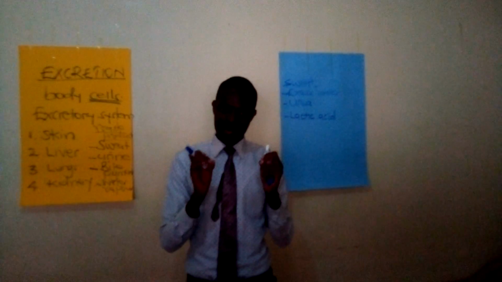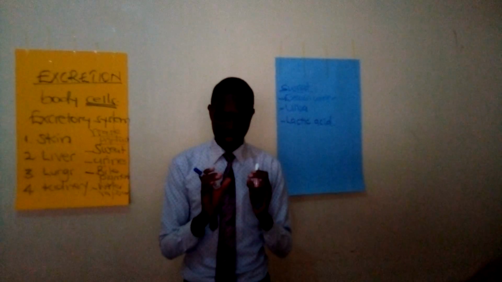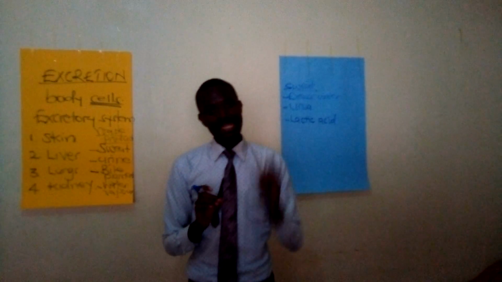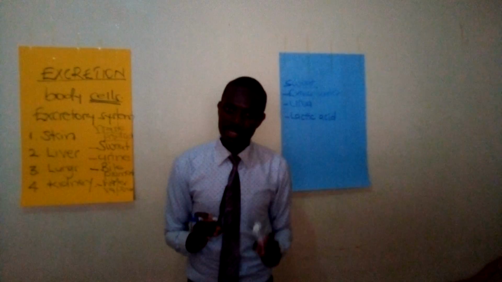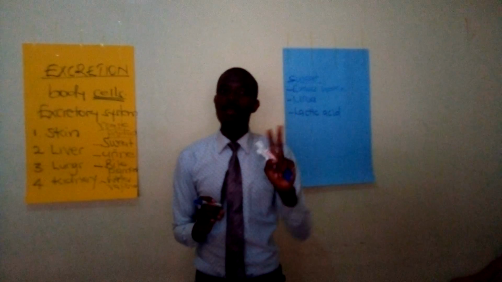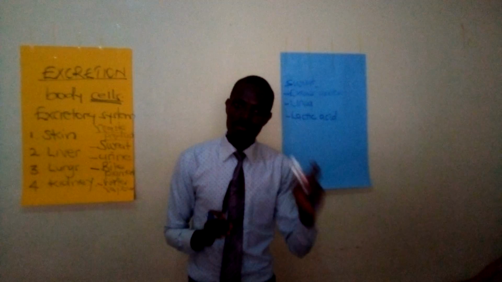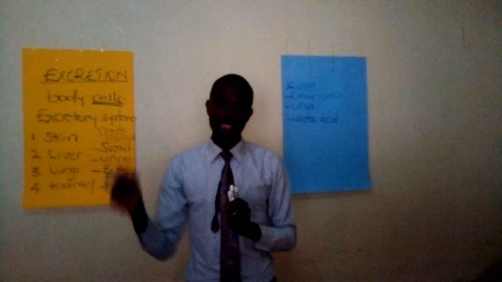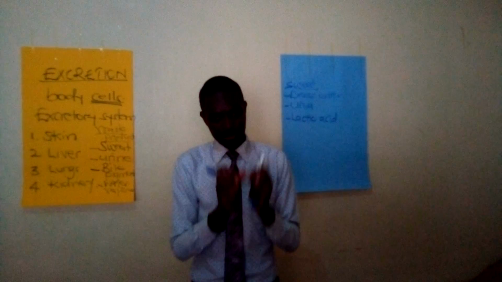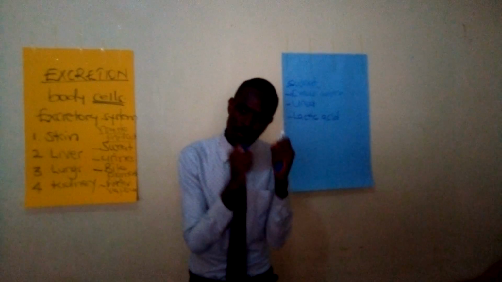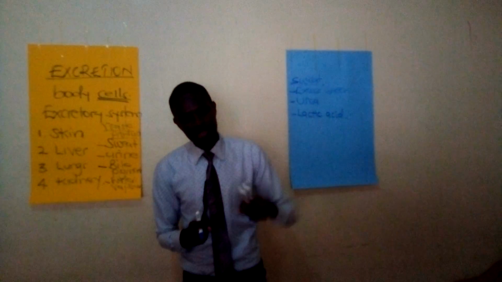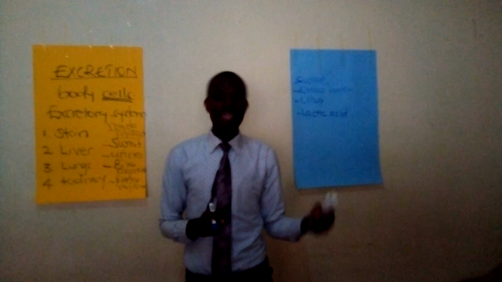Now, you should remember, in primary 6, you learned about respiration. And you learned that respiration is of 2 types. One is called aerobic respiration, and the other is called anaerobic respiration. Aerobic respiration takes place in the presence of oxygen, and that is what results into energy.